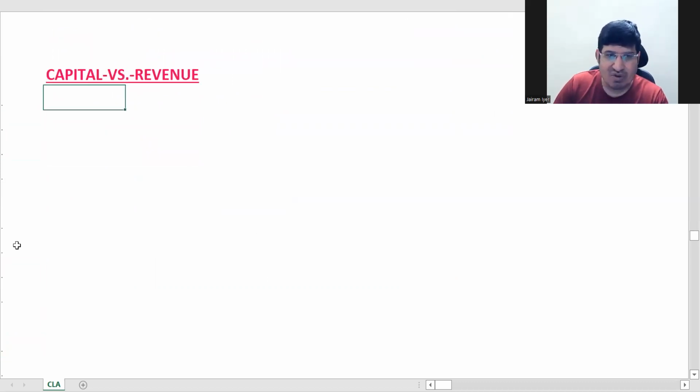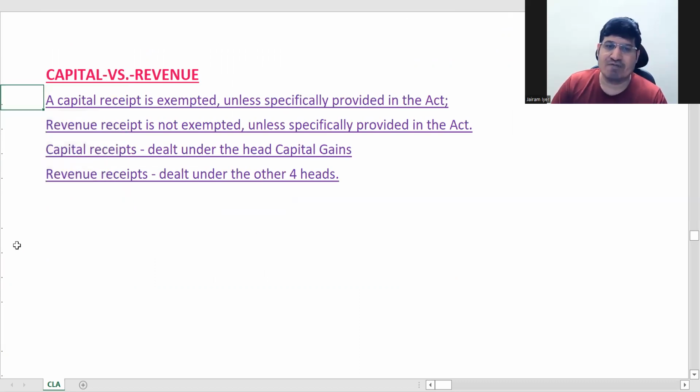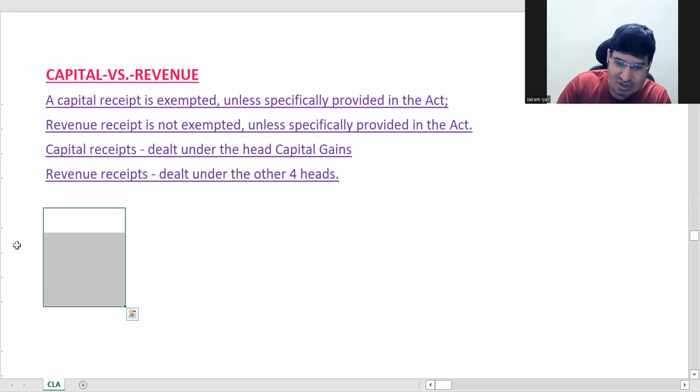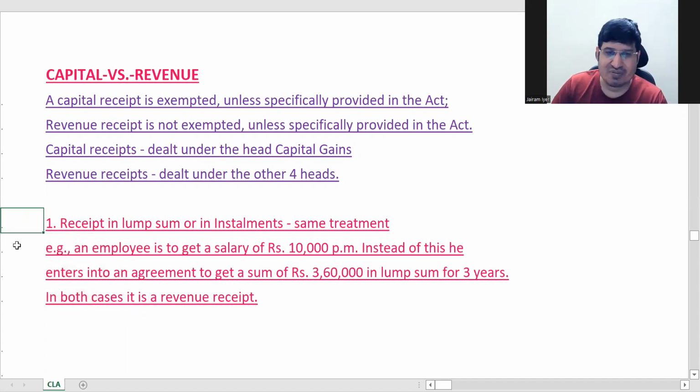Next, we are talking about capital versus revenue. Capital receipt is exempted. We have seen revenue receipt is not exempted unless specifically provided. We have seen these two things earlier, right? Capital receipts are dealt with under capital gains, revenue receipts under the other four heads. That is the only point. There is nothing really to explain here.